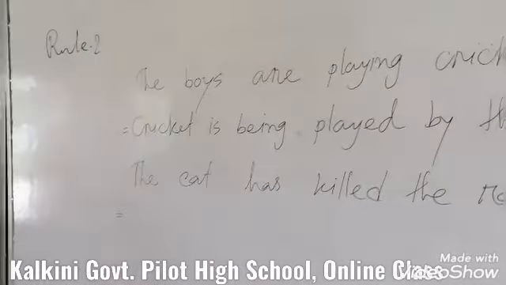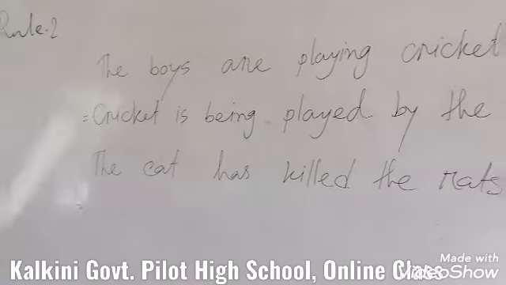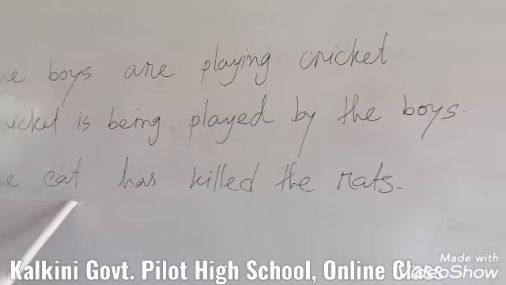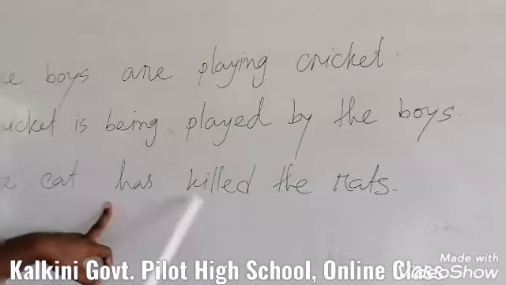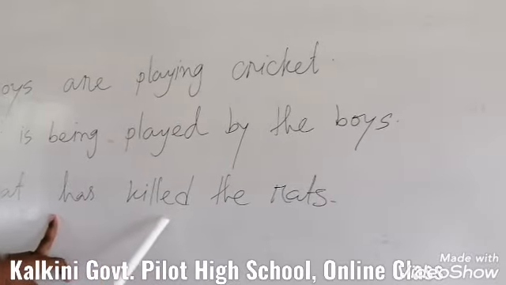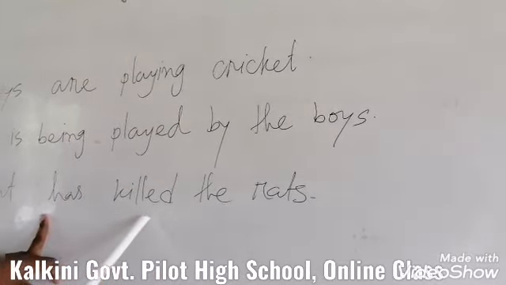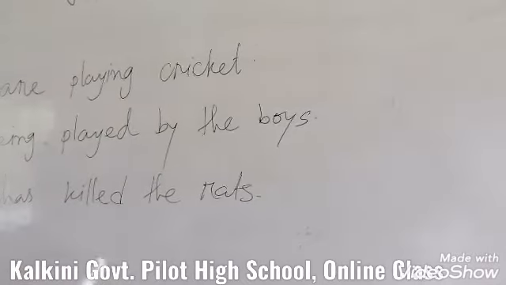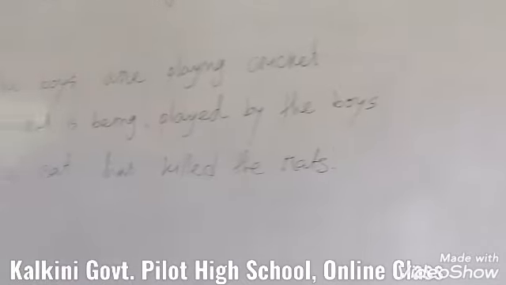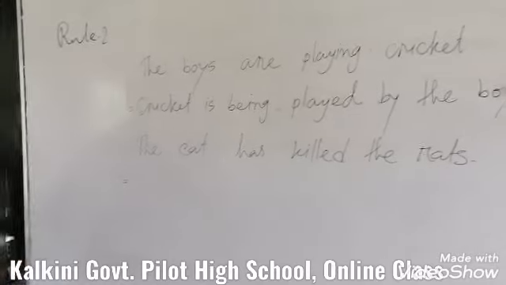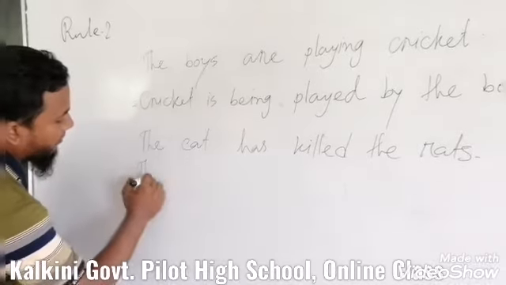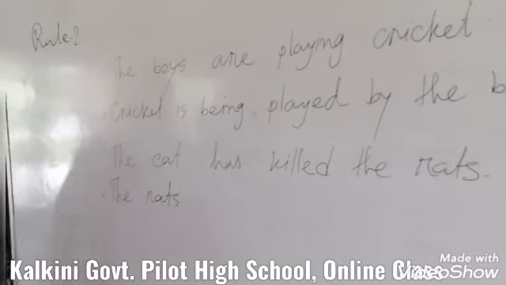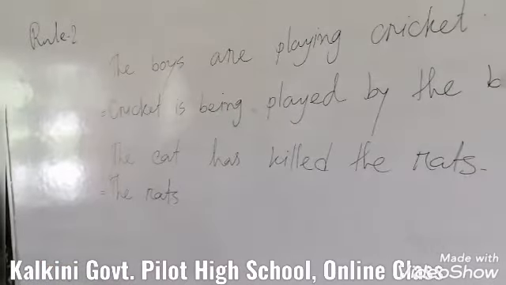So, dear students, at first you know that the cat is the subject, has is the auxiliary verb, killed is the past participle form of the verb, and the rats is the object. So at first you have to write the object as the subject for the passive voice. So the rats is the subject.